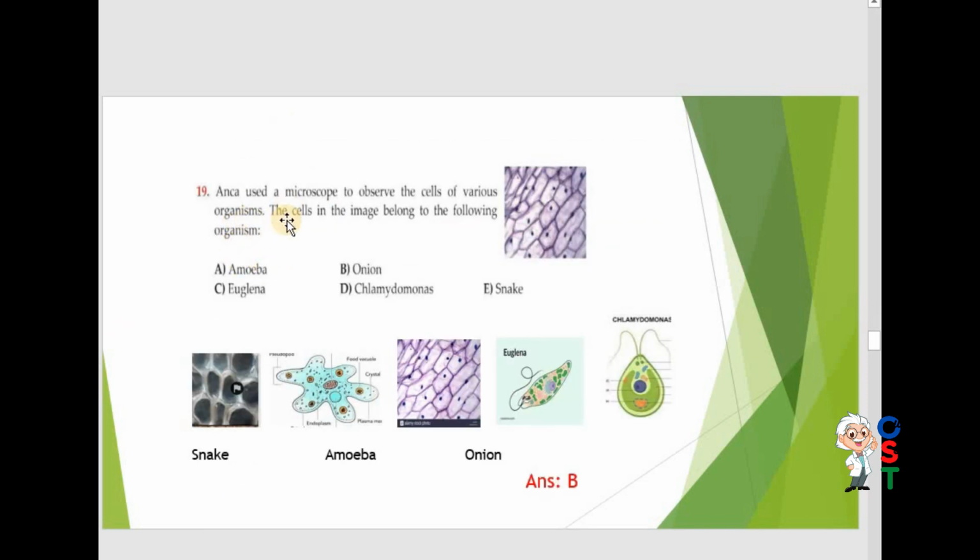Now look at 19. Anka used a microscope to observe the cells of various organisms. The cells in the image belong to the following organisms: amoeba, onion, Euglena, Chlamydomonas. So you can see I have pasted a picture. You can match the picture. This is onion. So answer B is correct.